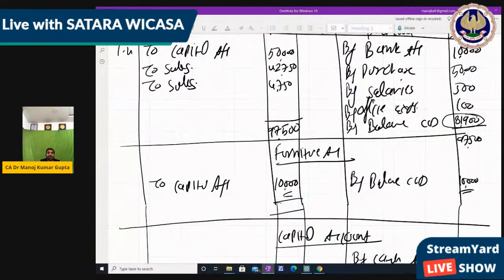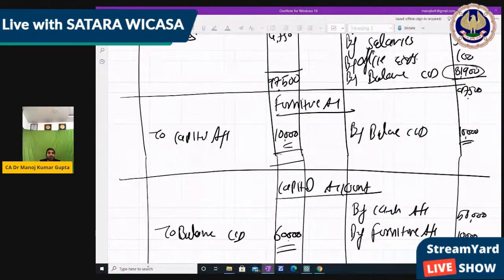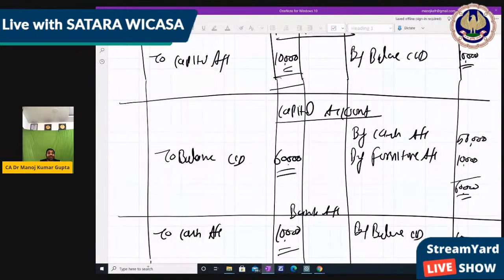In the furniture account, the debit side is more, that's why the balance is on the credit side, so that is also a debit balance. In the capital account, credit is more, that's why the balance is on the debit side, so it is a credit balance. Okay, so this is the capital account, credit balance, and in the same way we have to write all balances.